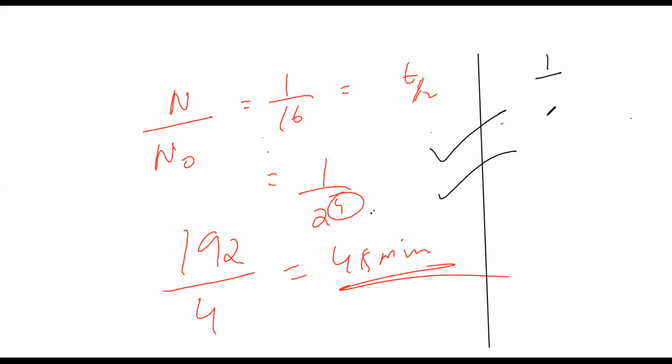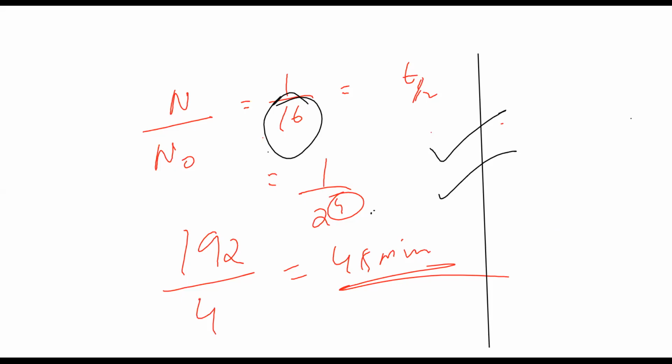See, again here 1, 1 by 2, 1 by 4. I missed this 1 by 8 thing. So things can go wrong. But in the method which I solved here, there is no chance for you to get it wrong. Because 16 is 2 power 4, 192 by 4, that is 48 minutes. That's it.